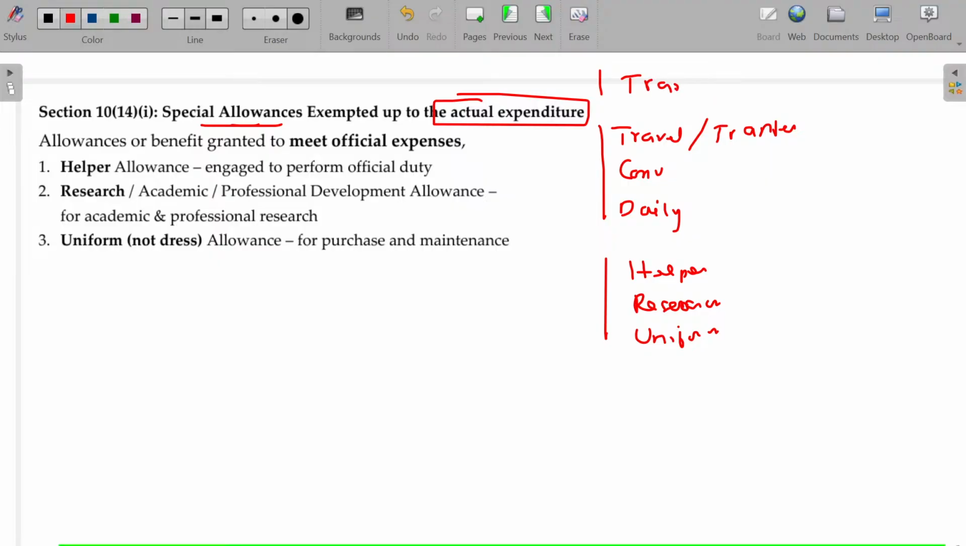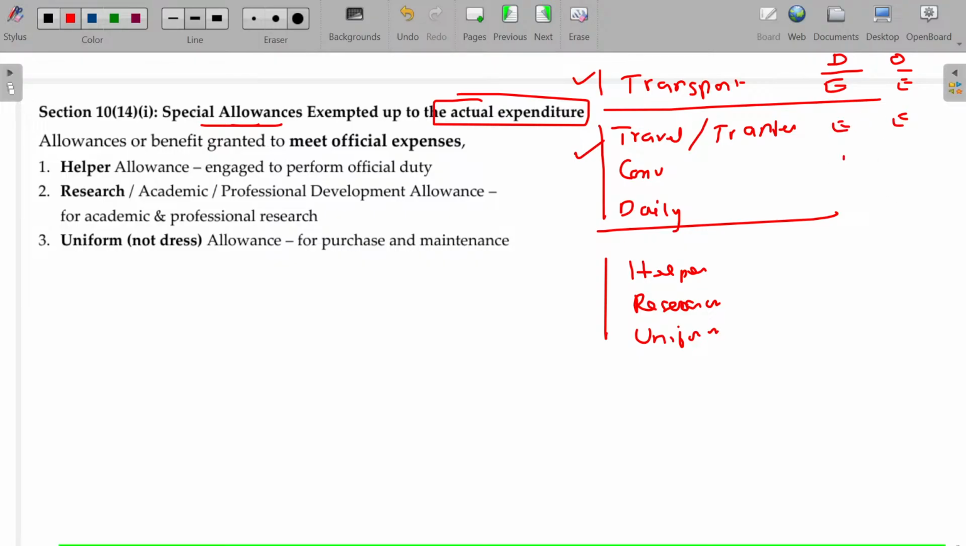Apart from that, transport allowance. Already we covered these four items. These four items: default tax regime, optional tax regime. In both the cases, exempted. Okay.